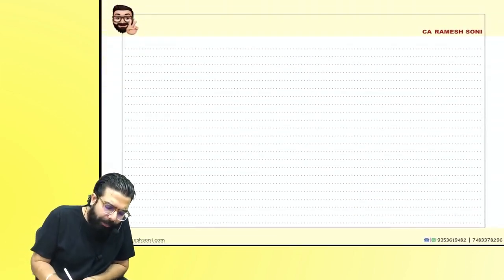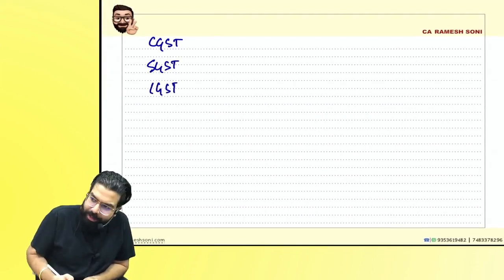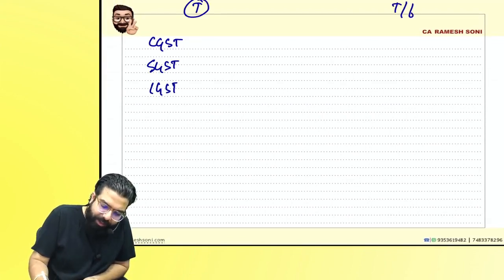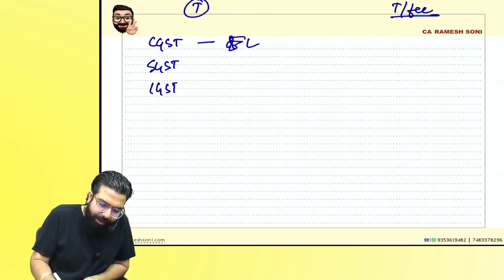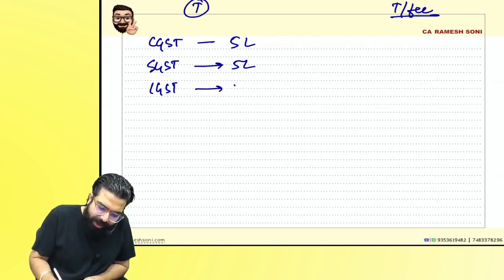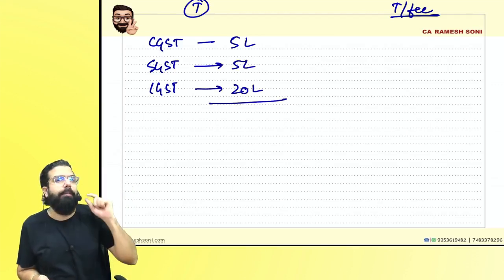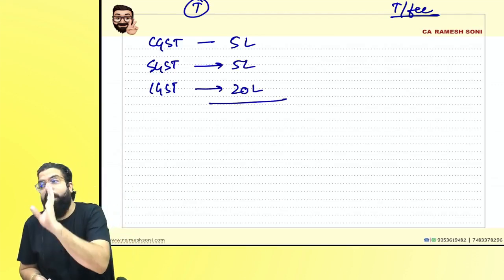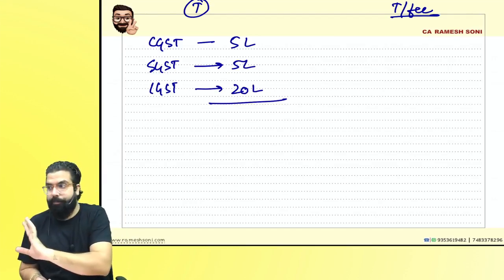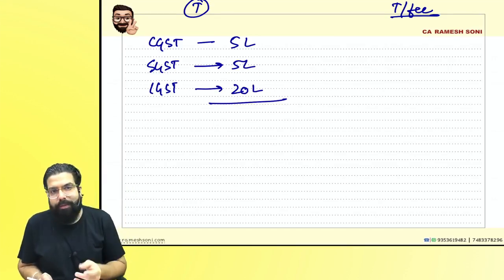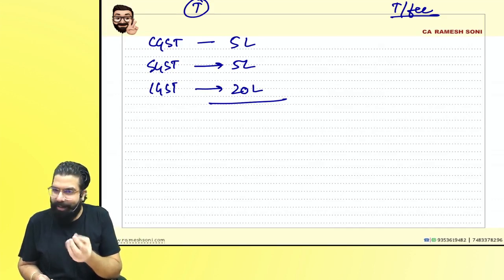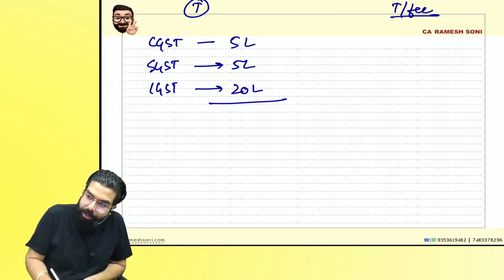Okay. People went ahead and asked the government one more question. Sir, if a person has CGST, SGST and IGST credit, for an example, the transferor, and this is the transferee, he has CGST 5 lakh, SGST 5 lakh, IGST 20 lakh. All these examples are also given in your book along with what I am talking, same figures. Okay, please manage. Now here, what is the total amount, everyone?